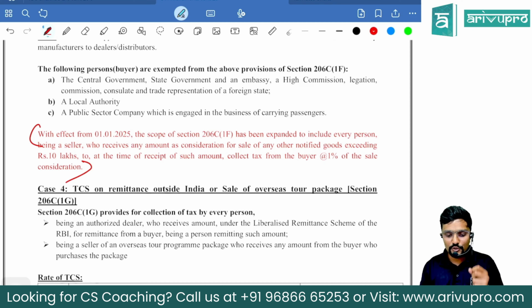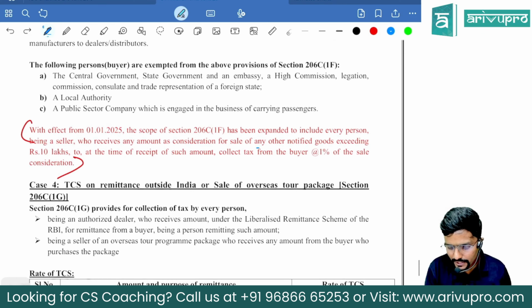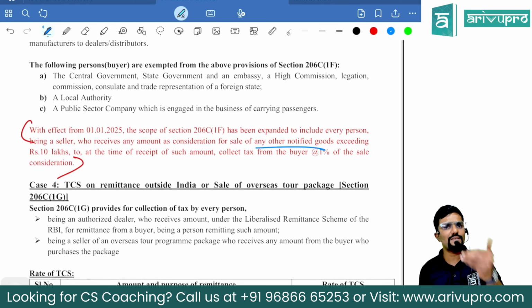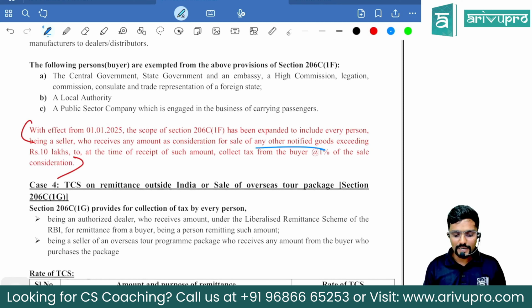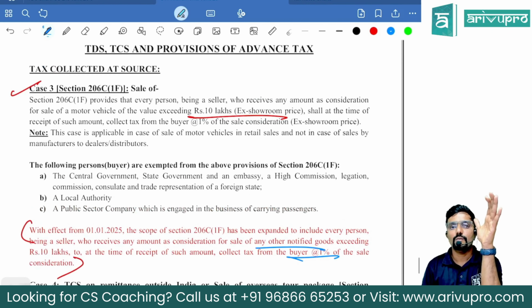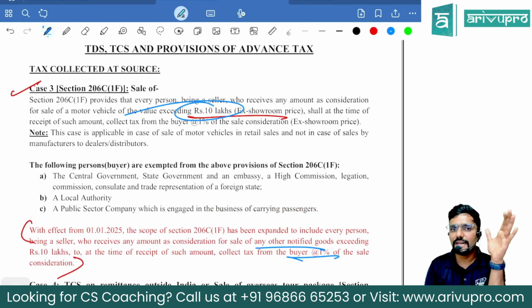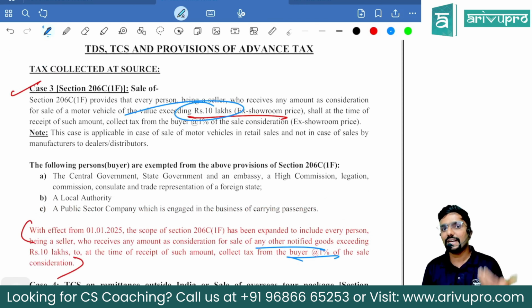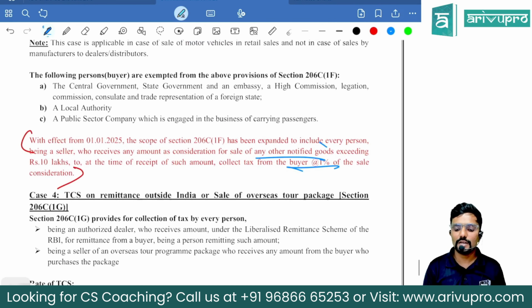The scope of section 206C1F has been expanded to include every person being a seller who receives any amount as consideration for sale of any other notified goods exceeding 10 lakh. That is, if sale value is more than 10 lakh, at the time of receipt of such amount, collect tax from a buyer at 1% of the sale consideration. So in simple, guys, I repeat again, only sale of motor vehicles in excess of 10 lakh was covered here. Now government has taken a power to add any other item, any other goods. As on today, they have not added any other goods.